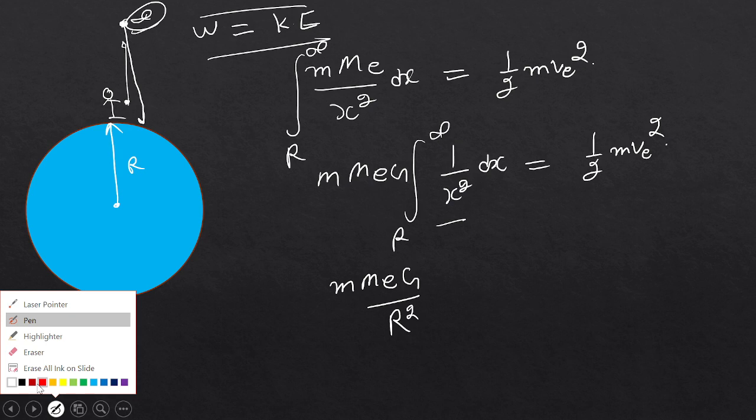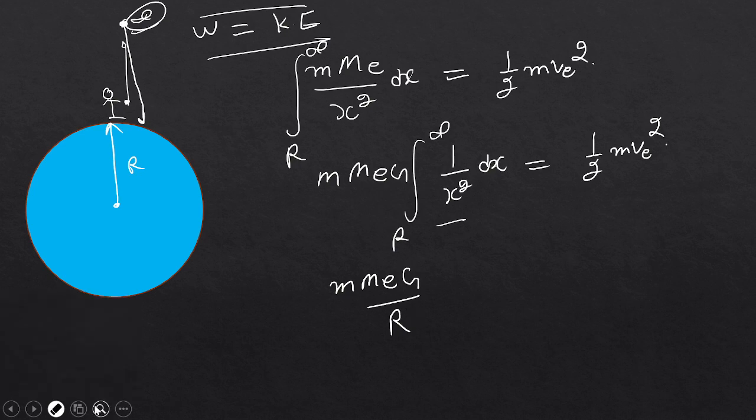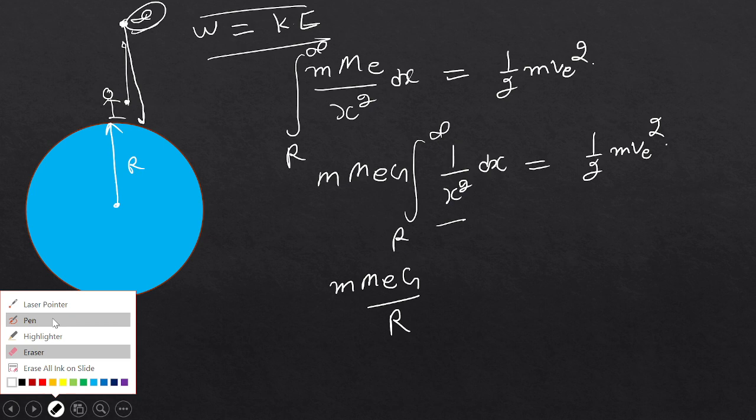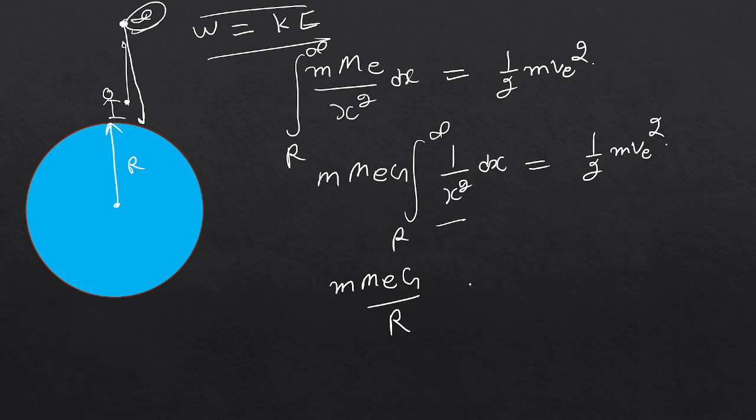I am putting this directly here, because if I solved it, it would be easy but it would take time, and we don't have time. I had promised you that I will make you understand within 4 minutes. So this is the expression that you get. This will be equal to 1 over 2 m ve square. m and m cancel, so now you have only Me g over r, equal to 1 over 2 m ve square.